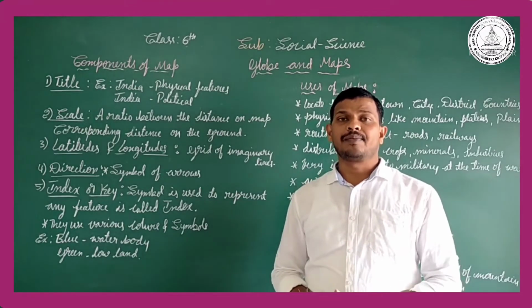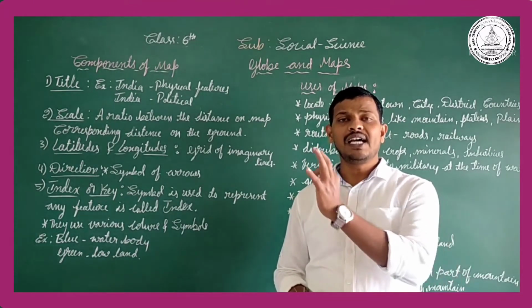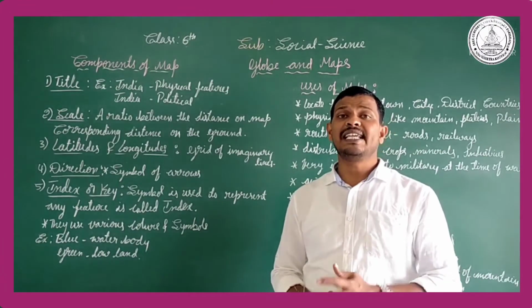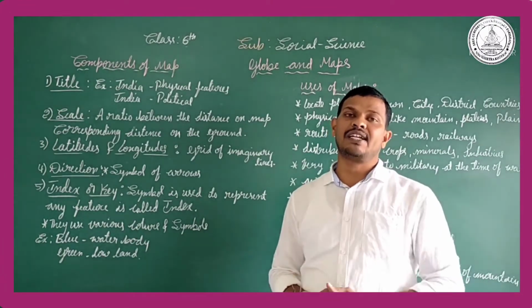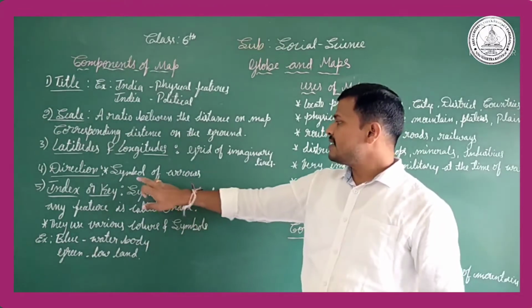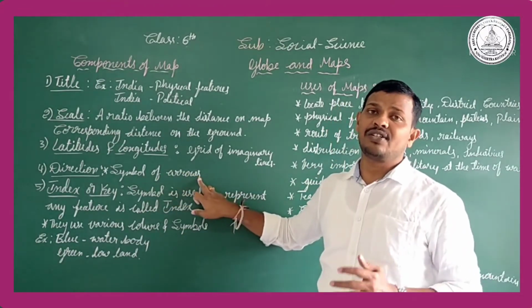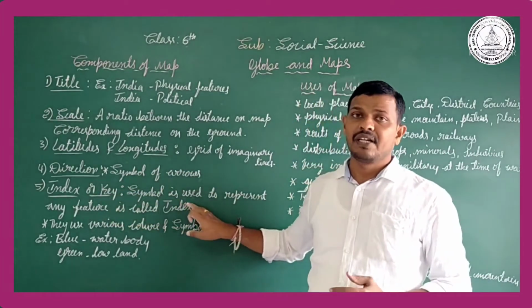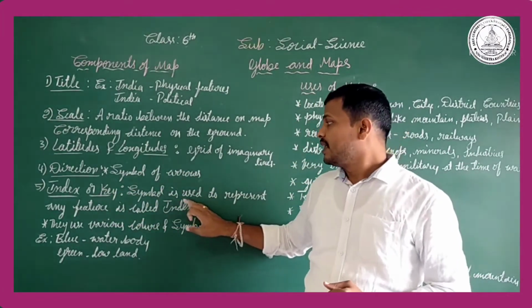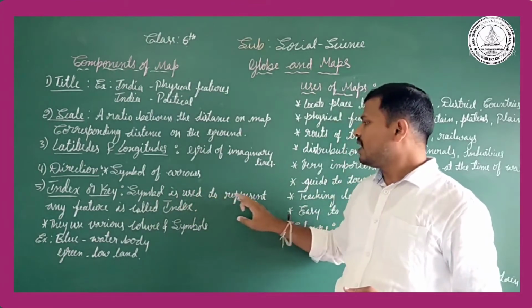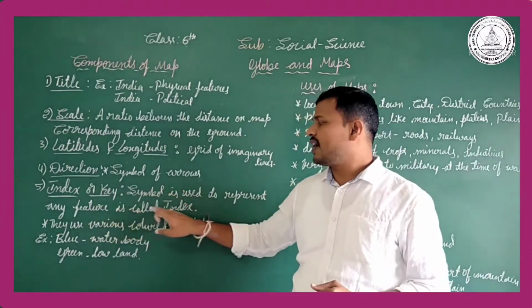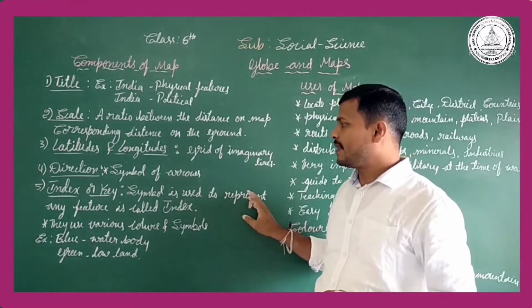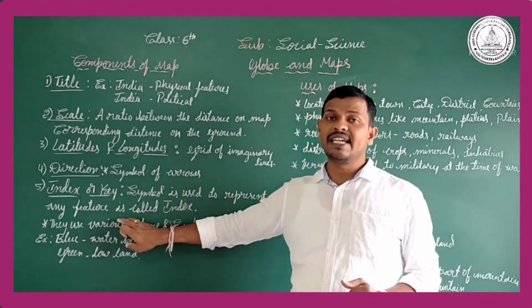If you learn the northern direction, we can easily analyze the remaining directions. So symbols and arrows are very essential to learn about maps. Like that, the index or key. So what is the index or key? It's a symbol used to represent any feature, and it is called an index.